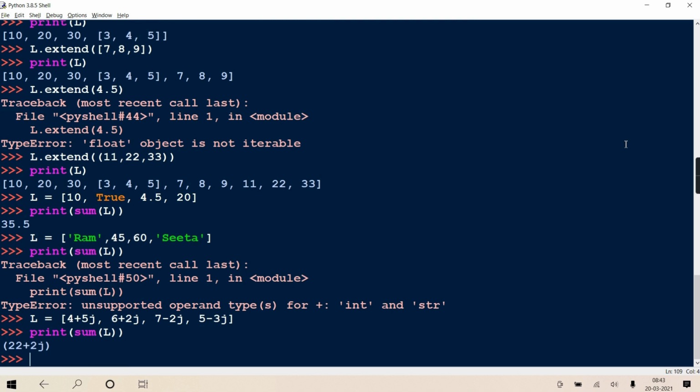Like 4 plus 6 is 10, 17 and 5 is 22, real part added. Then imaginary part, 5 plus 2 is 7, 7 minus 5 is 2. So whenever you are taking sum, all numbers are valid: complex numbers, boolean, integer, float, all valid.